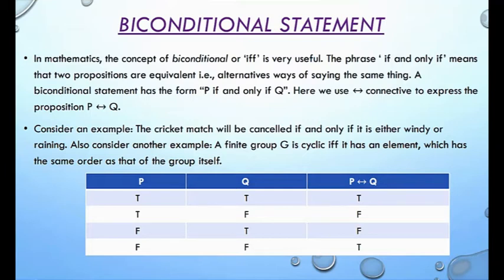So what will be the truth table of these biconditional statements? In the first two columns we will assign truth assignments, that means true true, true false, false true, and false false. That means there are four choices. And in the last column we will get true, false, false, true. That means when both are true then the value will be true, and when both are false then the value will be true.